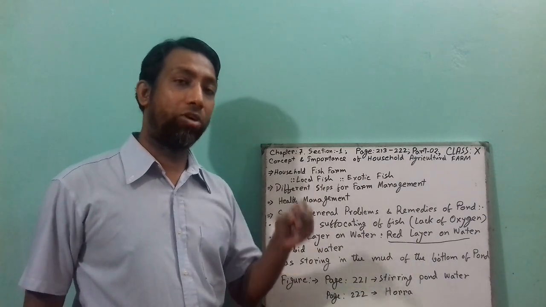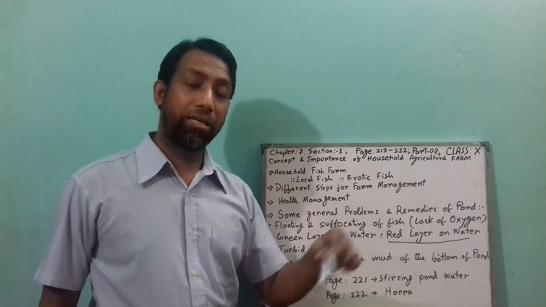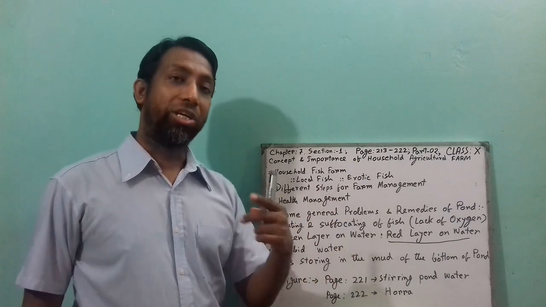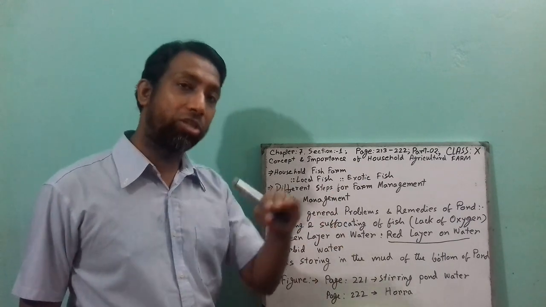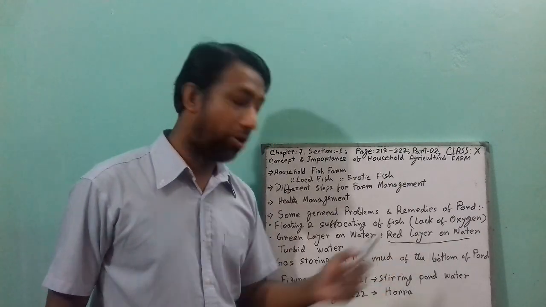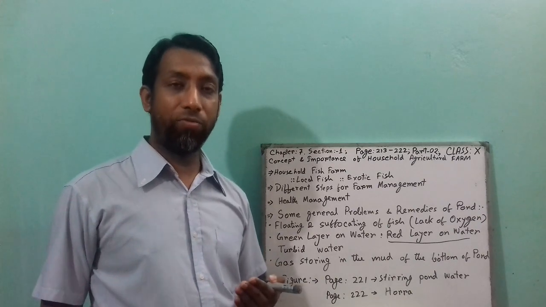When sunlight cannot enter the water, even oxygen cannot be produced underneath the water. Then fish get suffocated and float in the top layer. That is why you should remove the red layer from the pond. How could you remove the red layer?